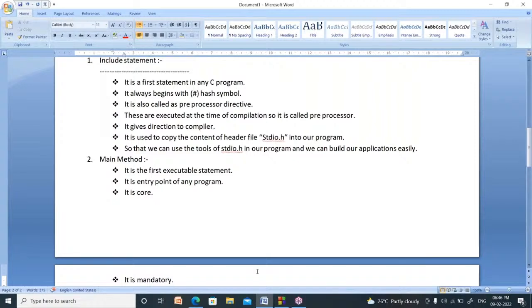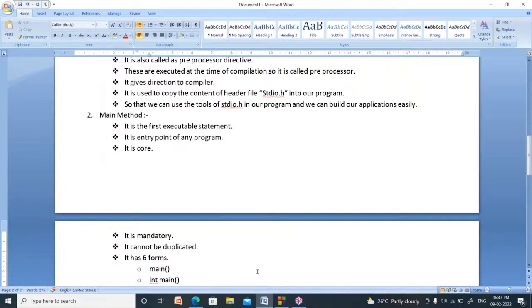What is the use of writing hash include stdio.h? It copies the content of the header file called stdio.h into our program. Now, what is the use of copying stdio.h? After copying the content of stdio.h, the tools under stdio.h can be used by you and you can build your applications easily. That is about include statement.